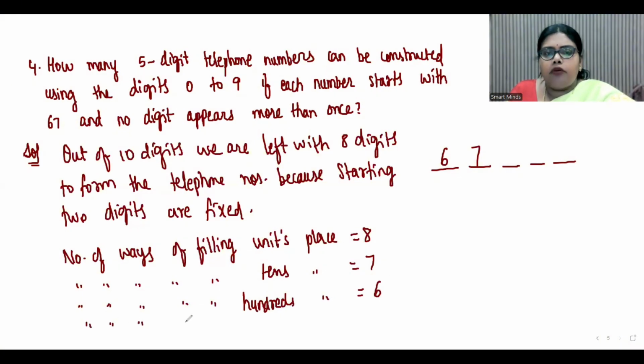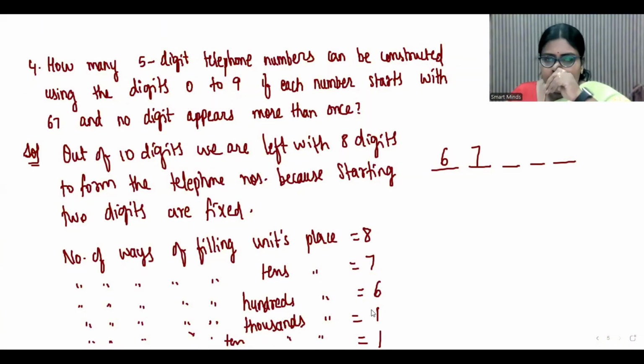The same way thousands place can be filled in only one way because that is fixed with 7. The same way 10,000s place can be filled in only one way.